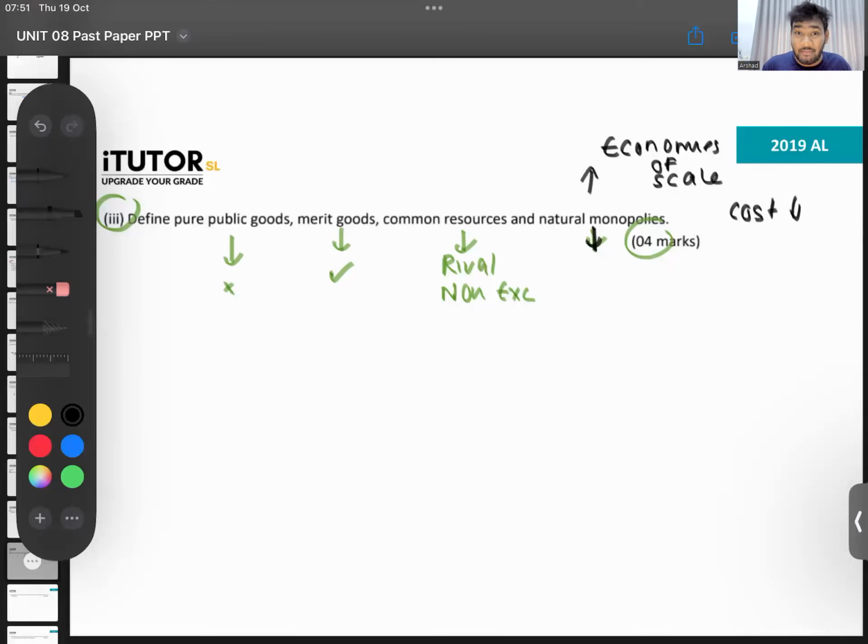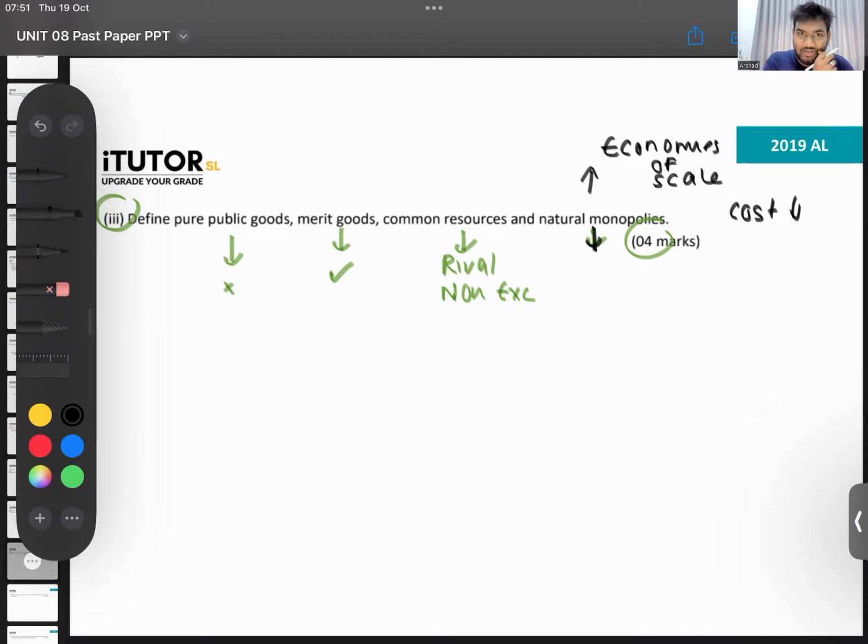So naturally I become a monopoly because no one else can come and compete. So natural monopoly means there is no artificial barrier. There is no patent, government is not restricting the entry. There is no artificial barrier like that. Naturally itself, you're a big firm, you're so big, you are experiencing economies of scale, so your cost is very low, others can't come and compete. That's what you call a natural monopoly.